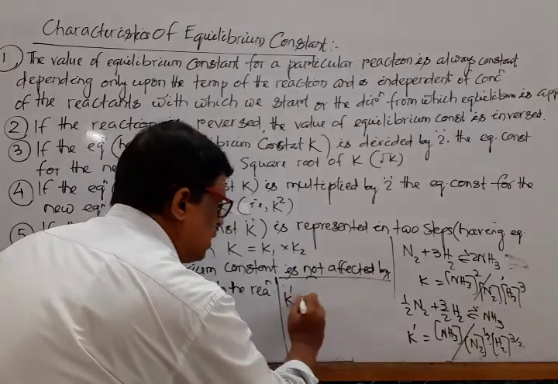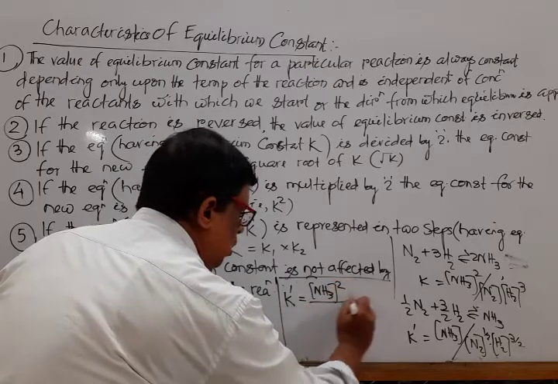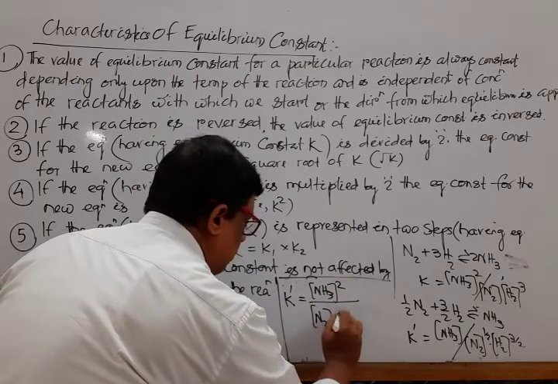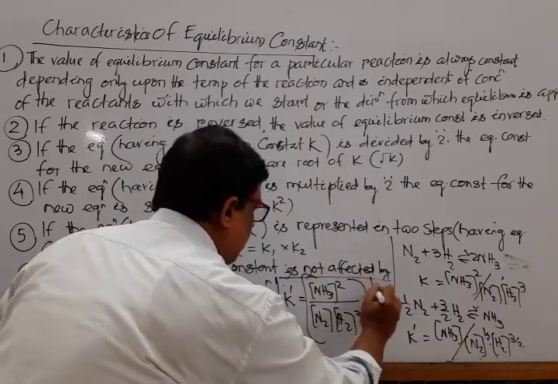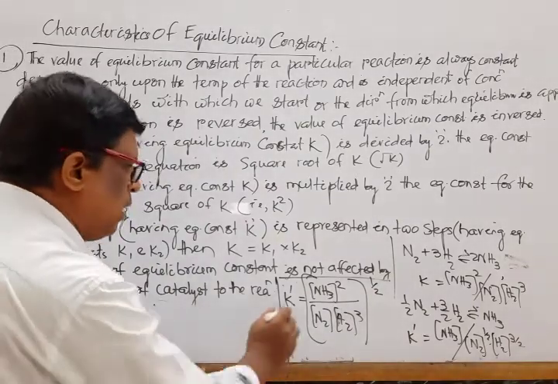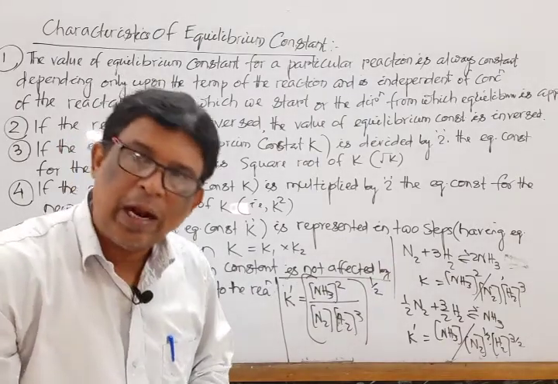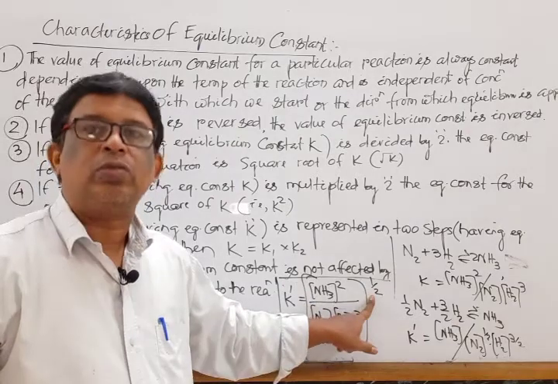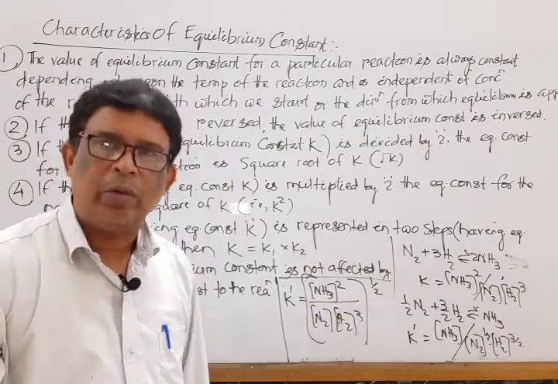I can write K dash is equal to [NH3] 2 by [N2] and [H2] to the power 3, whole to the power 1 by 2. That means it is clear that if one equation is divided by 2, then the new equilibrium constant is raised to the power 1 by 2, or the square root of the equilibrium constant value.